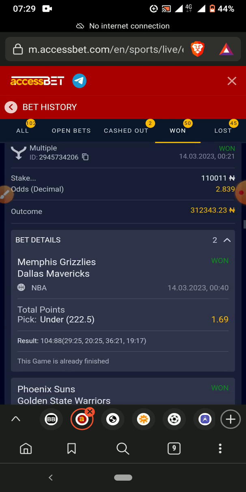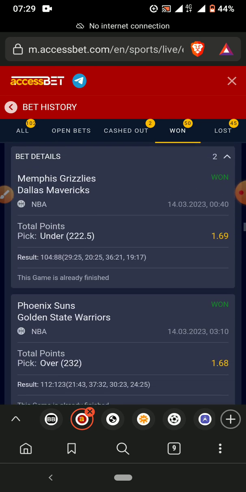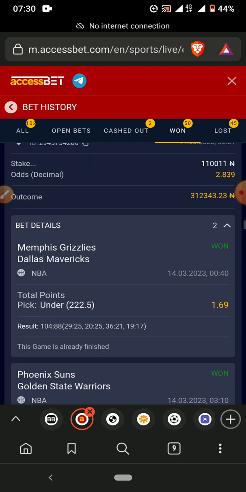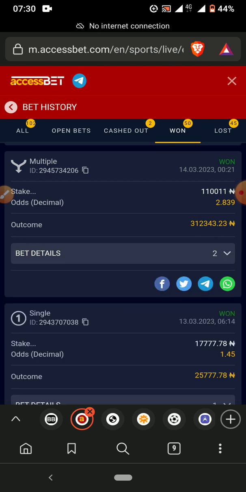So this is another one. Yeah, I played even up to 2 games, but I recommend you play only 1 game. I played up to 2 games, and I made over 200,000 here with this bet. So, like I always say, play what you can afford to lose. Some of you might be seeing this huge amount here. This is what I can afford to lose, because I know where I will get my money back and still continue making my money online. So play what you can lose.